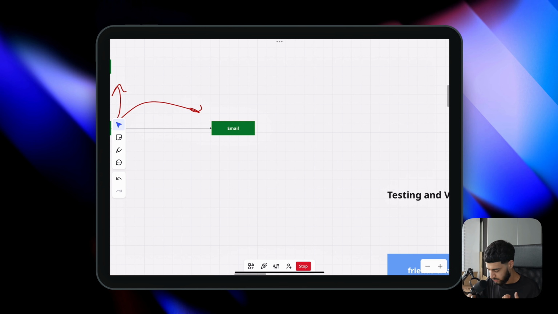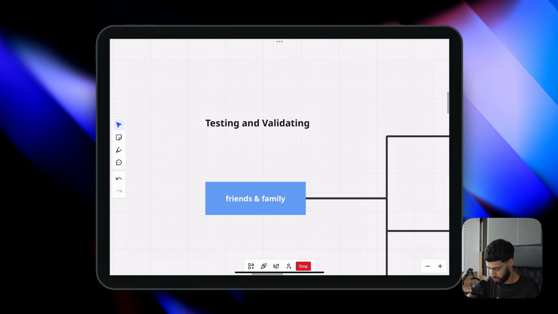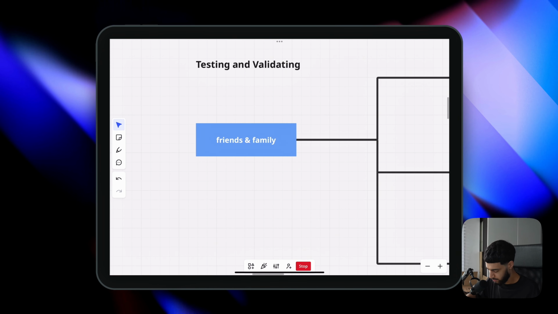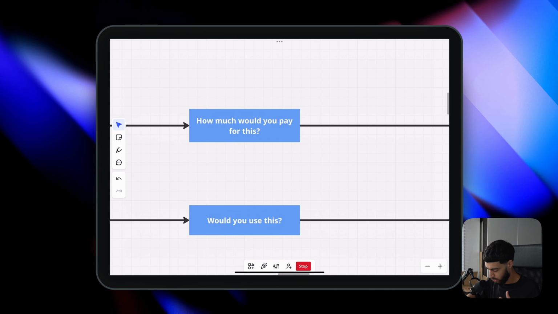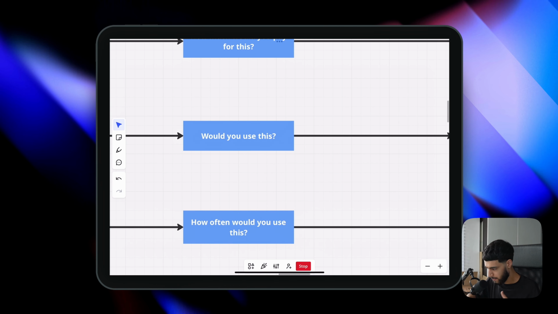Once that was done, I wanted to test it and validate it to see if this was actually a viable product. So I asked my friends and family, they're the best people to go to, and I asked them a few questions. How much would you pay for this? This would give me an idea of whether I would charge $10 a month, $7 a month, etc. Would you use this? Is it even a viable product? Is it worth it? How often would you use this?